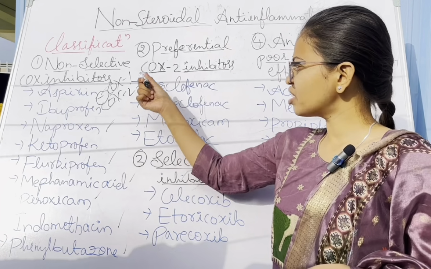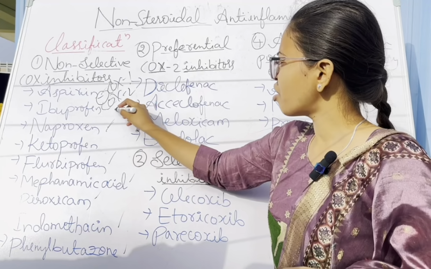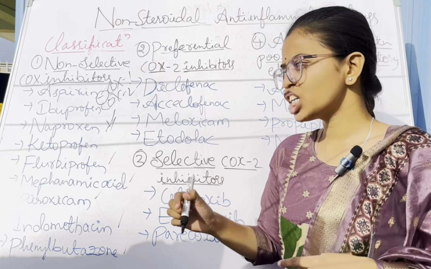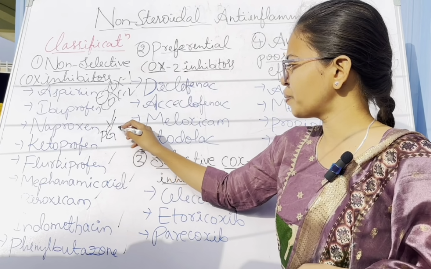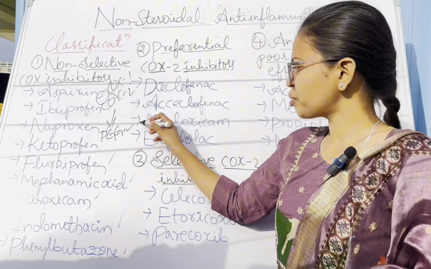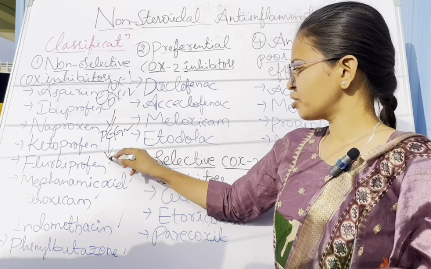COX-1 and COX-2, formed from arachidonic acid, lead to the formation of PGG2, that is prostaglandin G2. Again, in the presence of peroxidase enzyme, this leads to the formation of PGH2.